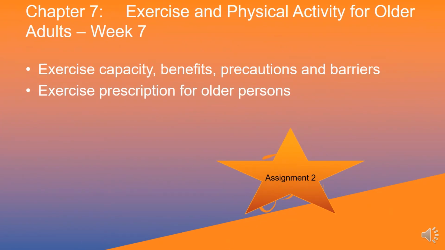Chapter 7 is on exercise and physical activity for all adults, that will be discussed in week 7, and we should include the exercise capacity or some of the physiology of exercise for older people, the benefits of physical activity and exercise, and the precautions and the barriers to physical activity and exercise. And students should be able to write and teach exercise for older persons, and this must be shown in assignment 2 as well.